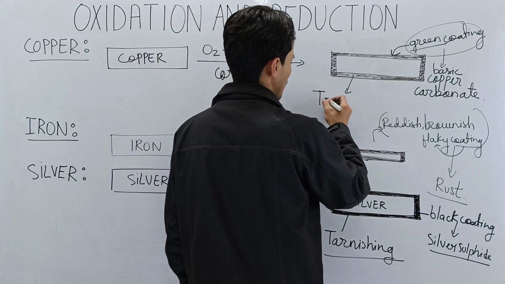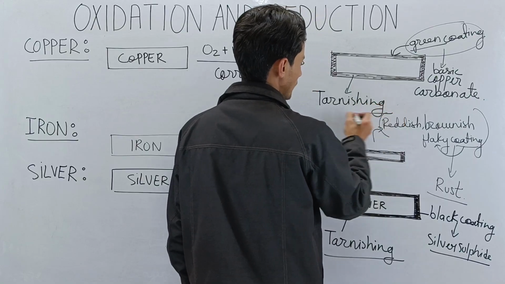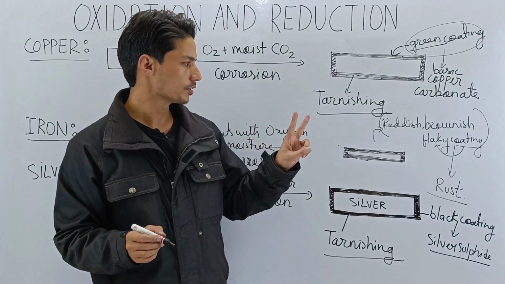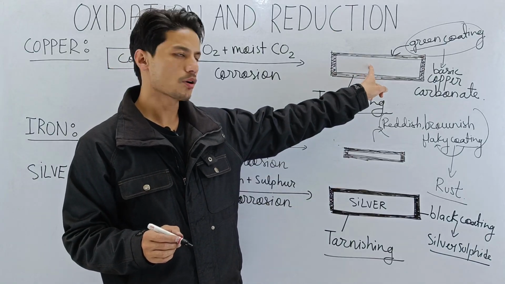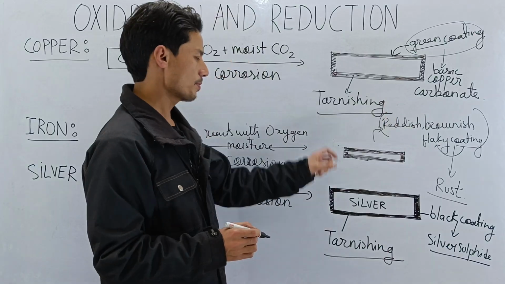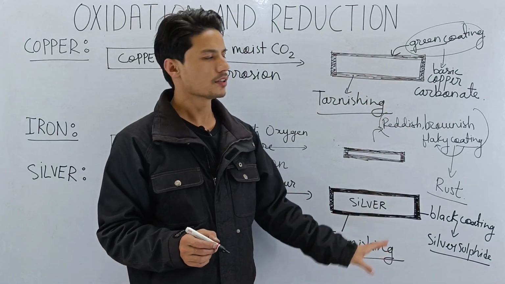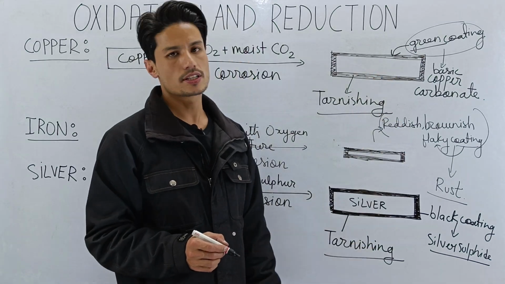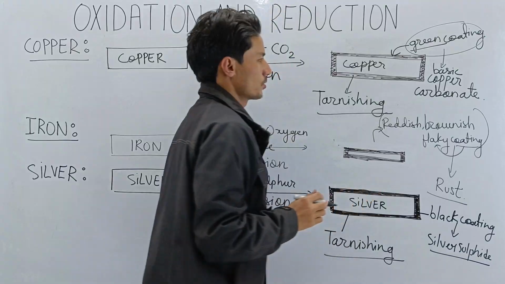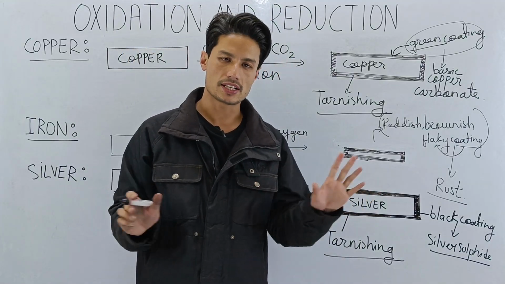This is called tarnishing. So two metals form tarnishing: one is copper, the other is silver. And for iron it is rust. So remember, tarnishing for copper and tarnishing for silver. All right, so this is it. Okay, my dear students, this is it. We have come to the end of the lesson.